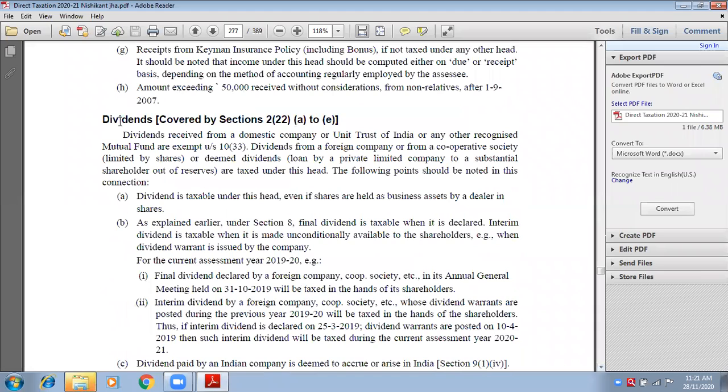I already told you dividend from Indian company is exempted. Dividend from mutual funds, recognized mutual funds, exempted. Dividend from UTI, Unit Trust of India, exempted. But dividend from foreign company, taxable. Dividend from cooperative society, taxable. So not all dividend is exempted. Dividend from Indian companies is exempted.